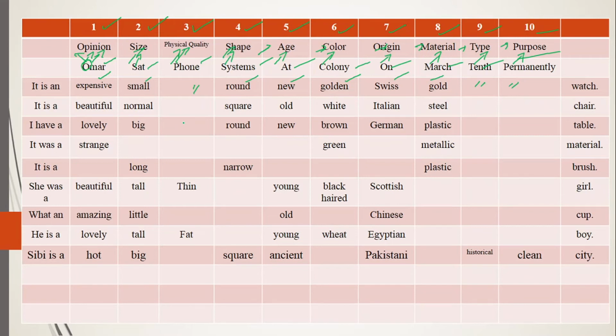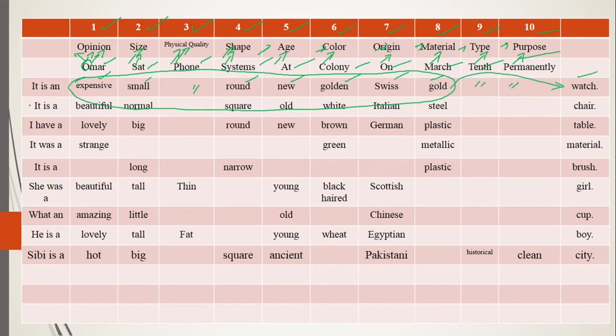Now for example, it is an expensive small round new golden Swiss gold watch. So all these adjectives together, this chain of adjectives together, add something to the meaning of your noun, that is known as watch.